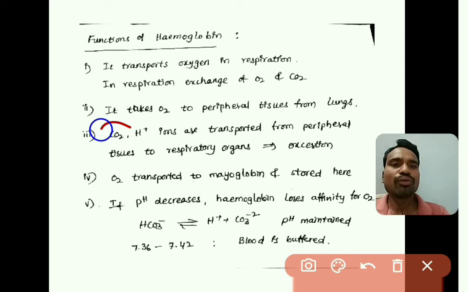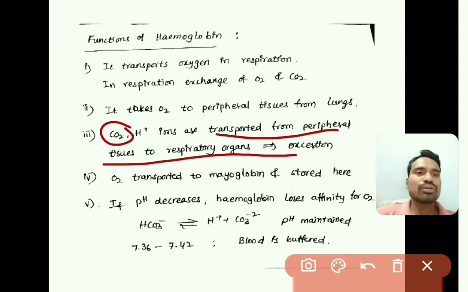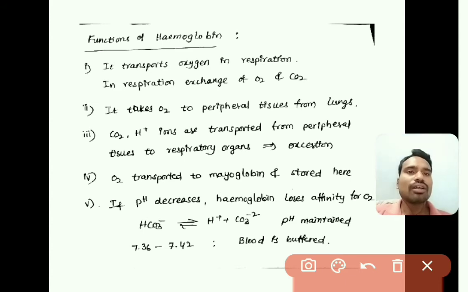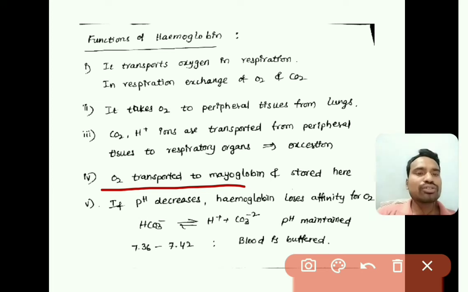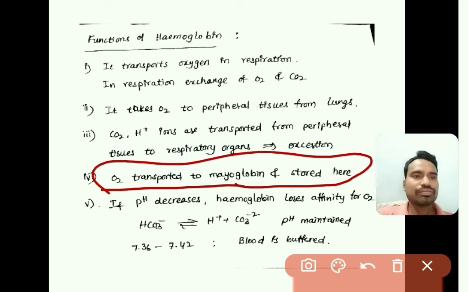Here CO2 does not bind to the heme of hemoglobin, but binds to the protein part of hemoglobin, and is transported from the tissues to the lungs so that it goes for excretion after passing through the different organs, right? Hemoglobin also transports oxygen molecules to myoglobin, which is present in the tissues, and the oxygen is stored in myoglobin, right?